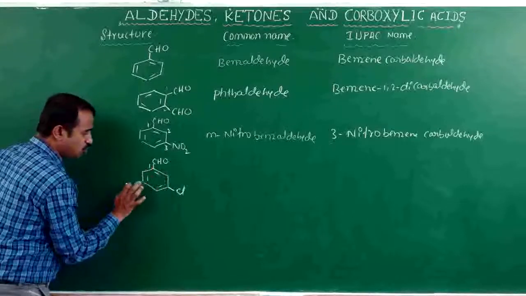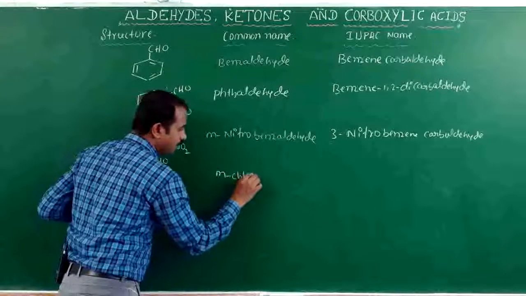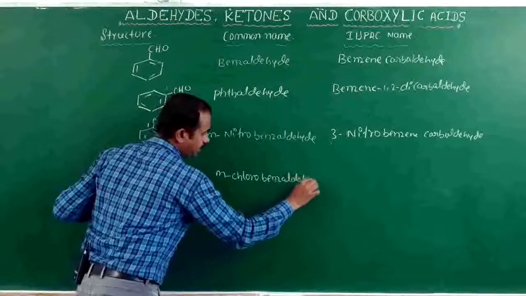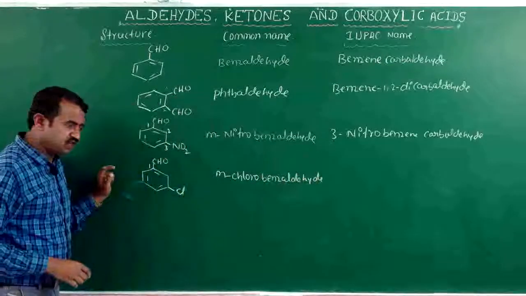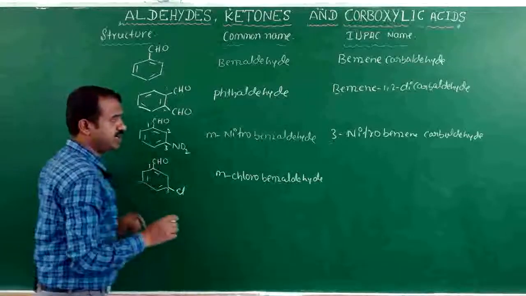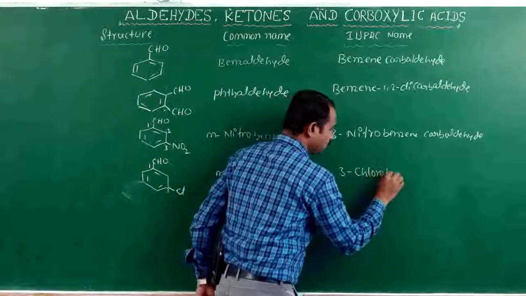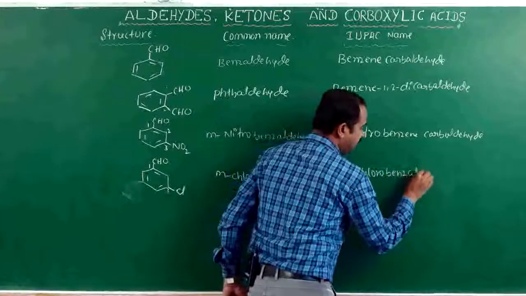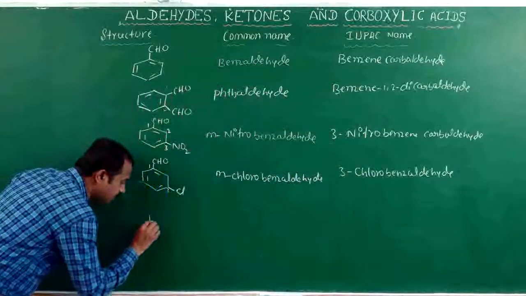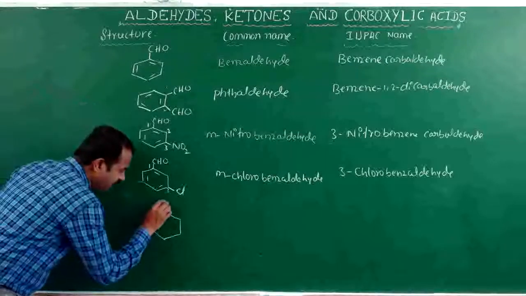Here one functional group is there, so it is metachloro benzaldehyde. IUPAC name is 3-chloro benzene carbaldehyde or 3-chloro benzaldehyde. Okay, suppose here this is cyclohexane which contains an aldehyde.